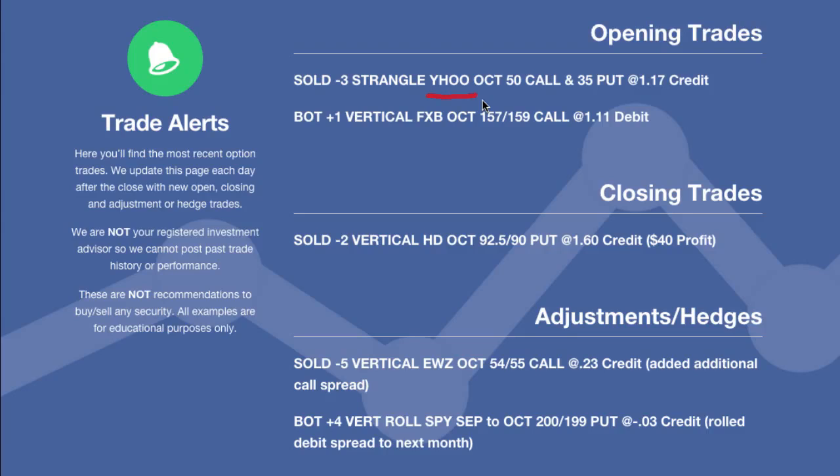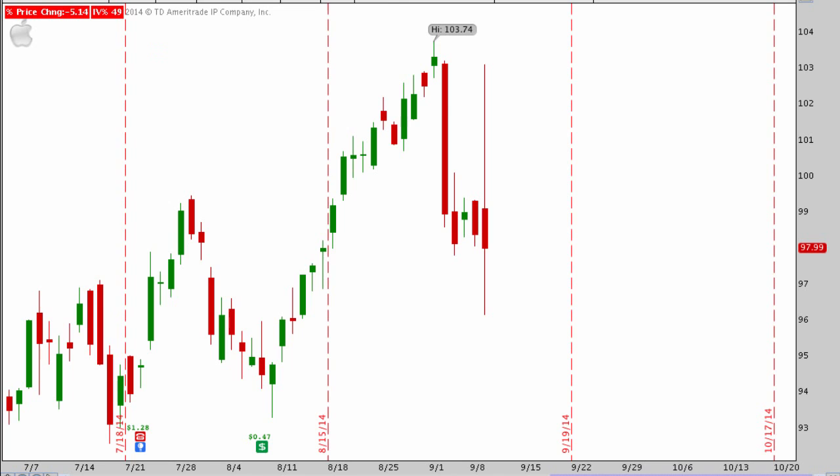So with YHOO, what we did is we wanted to take advantage of that by purely selling naked options. We did a very wide strangle in YHOO. We did the October 50 calls and the 35 puts. And incredibly, we took in a massive credit of about 117 cents on each of those. You can see that we scaled it up a little bit on that side because it was such a good trade. We were trading the 50 strikes on the top side, 35 strikes on the bottom side. Very good trade in YHOO.